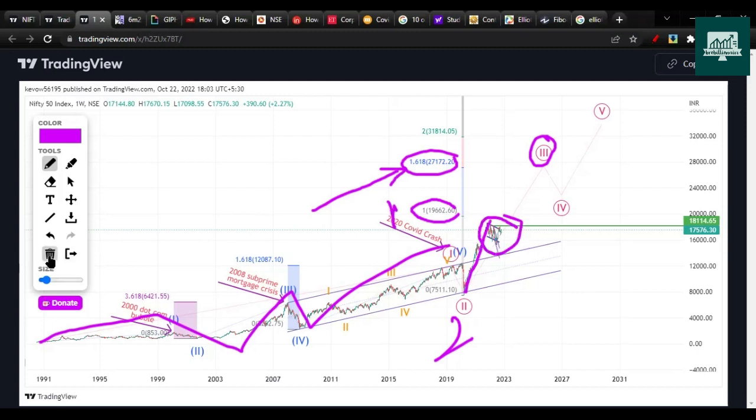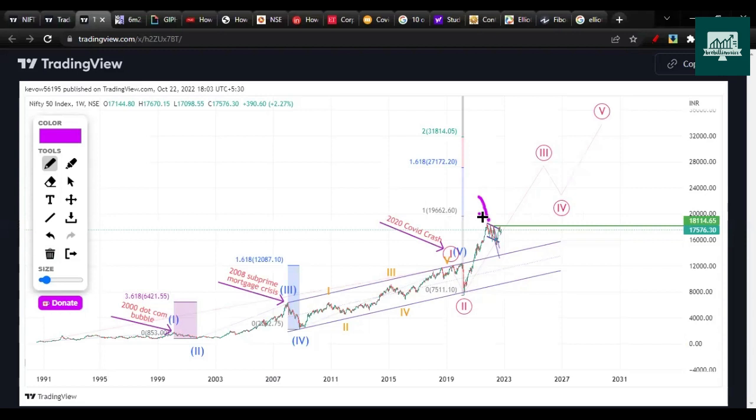So this consolidation, which started last year in October 2021, Nifty made top 18,604, and since then Nifty is in consolidation, right? So it is not falling downside with a sharp drop as compared to markets like US or any other markets. Nifty is in consolidation, so there is still a good chance that we will go more than 100%, or more than 19,662. So the next target comes at 1.61 Fibonacci, which is coming around 27,000.